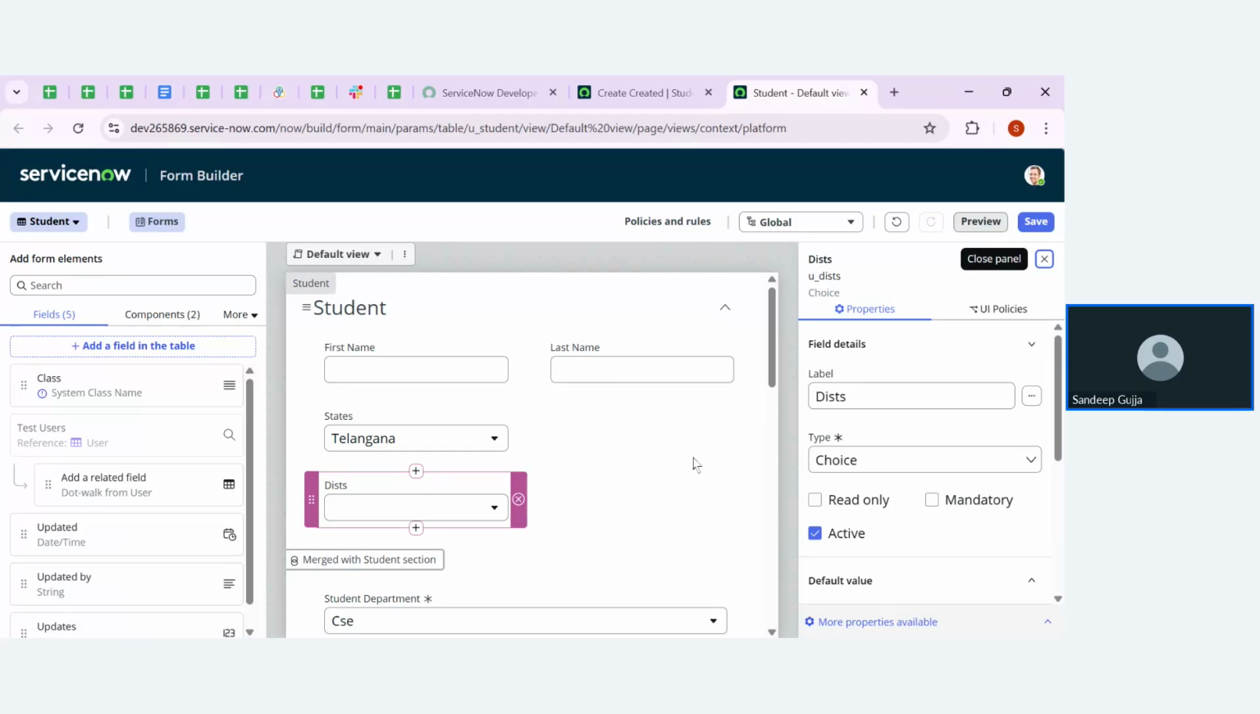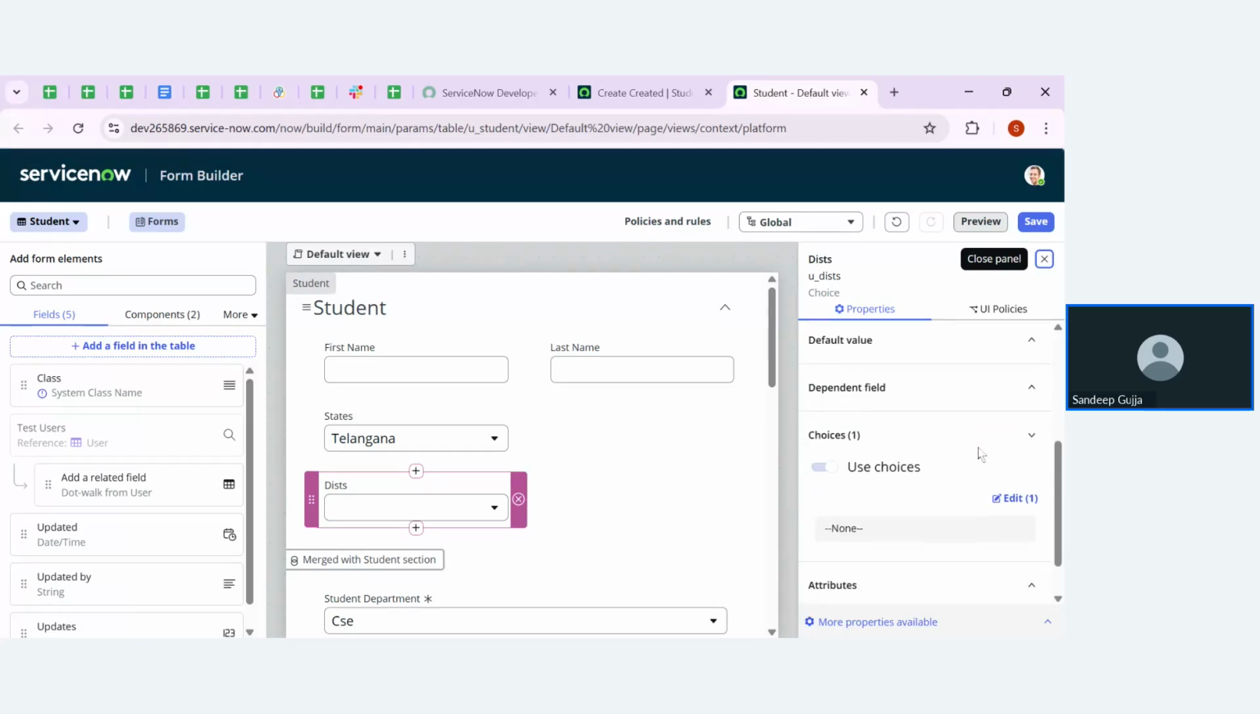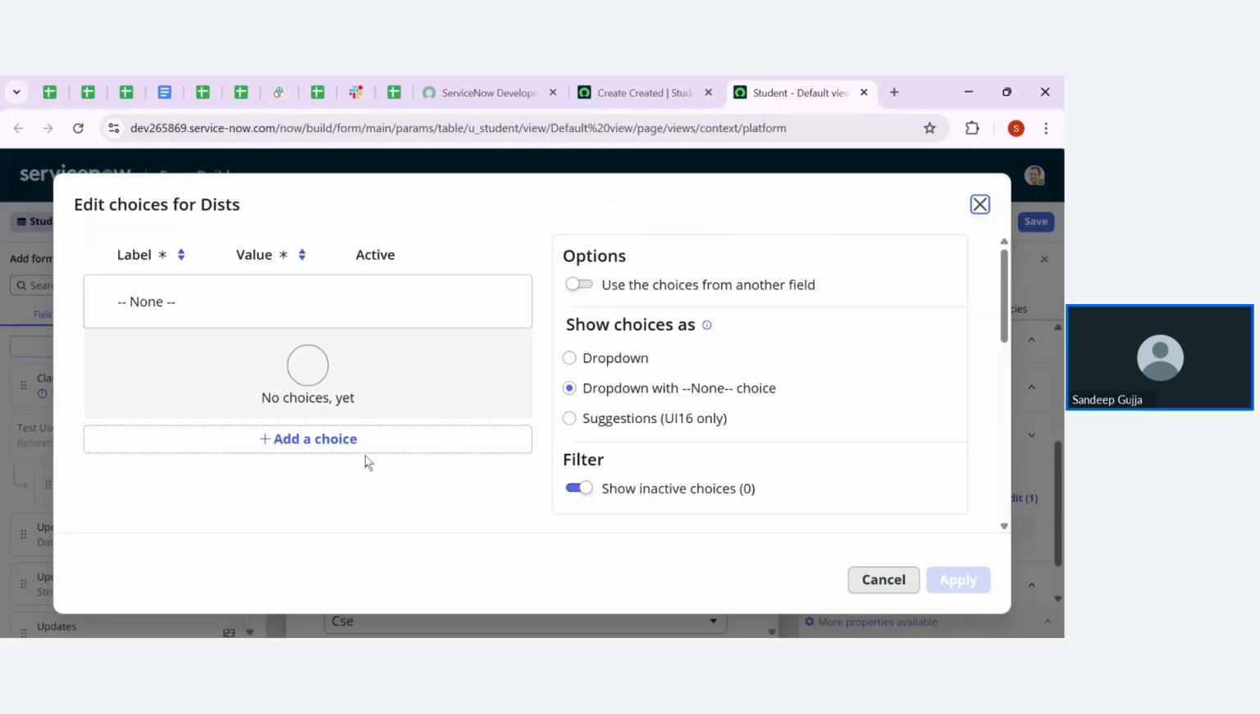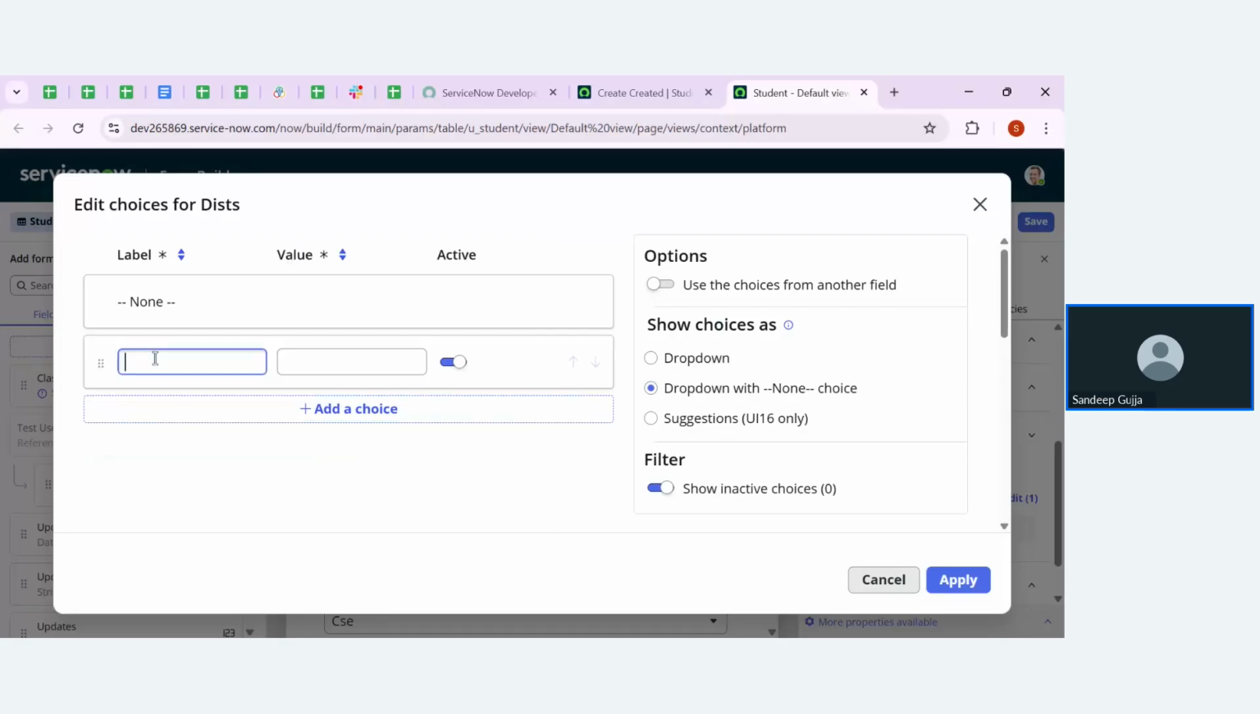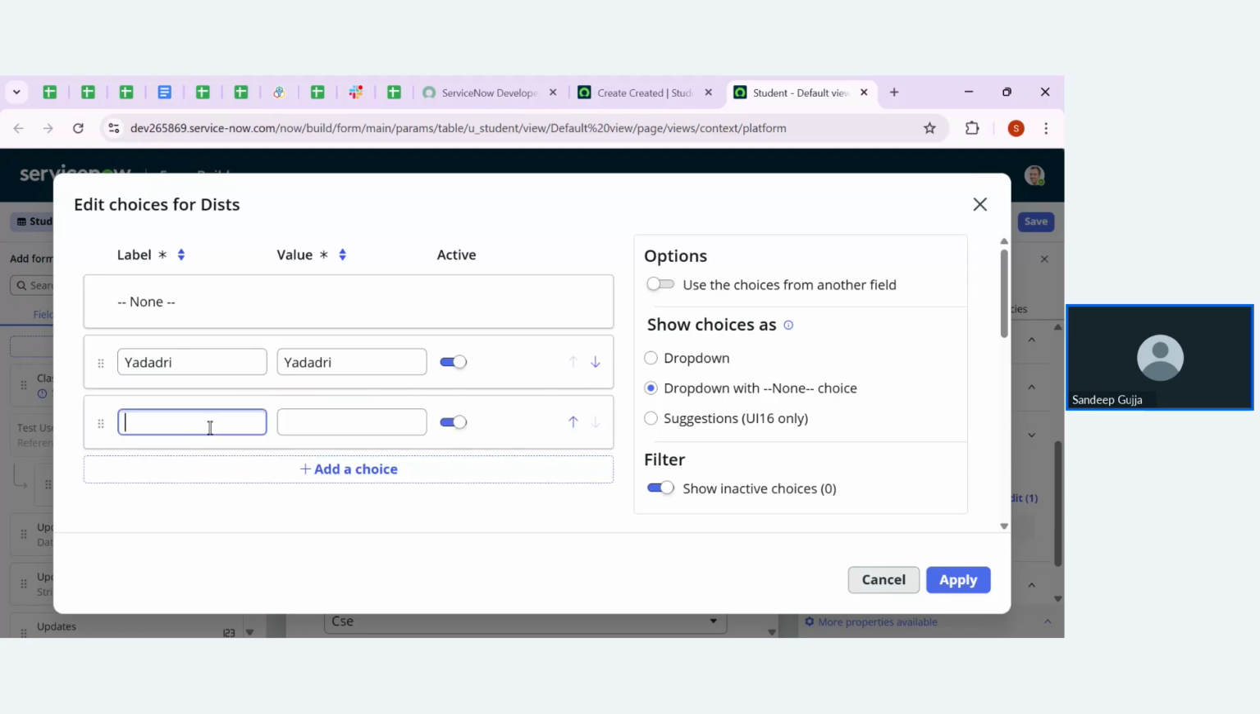For Telangana, I'm going to add two choices. For Andhra, I'm going to add two choices. For Tamil Nadu, I'm going to add two choices. Let me click on edit and mention the choices over here. For Telangana, I'm mentioning Yadadri and Hyderabad.